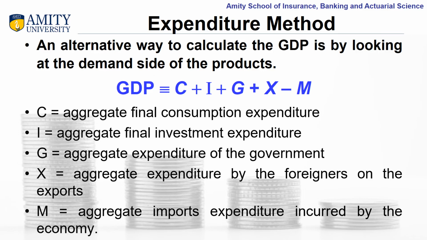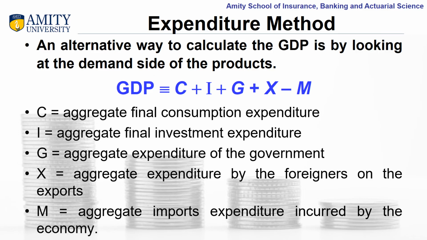The first component is C, aggregate final consumption expenditure, which will include all the consumption expenditure of the households, including the expenditure on mobile phones, t-shirts, shoes, laptops, refrigerators, television, or the grocery items which they are buying for their consumption. The second item is I, aggregate final investment expenditure, which will include all the expenditures which are made by the corporates in the form of capital goods.